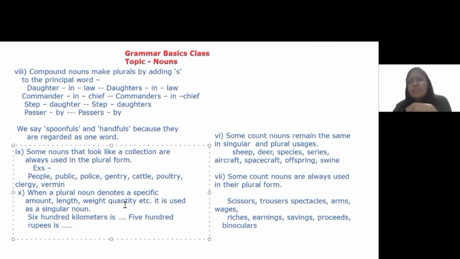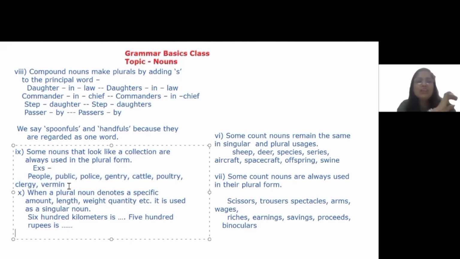You might have heard somebody say, the police has arrived. Technically, it is not correct. We say, police have arrived. It's always used as a plural. The cattle has finished all the grass. No, wrong. The correct usage is the cattle have finished all the grass. So people, public, police, gentry, cattle, poultry, clergy, vermin. These are some of the examples of nouns that are always used in the plural form.